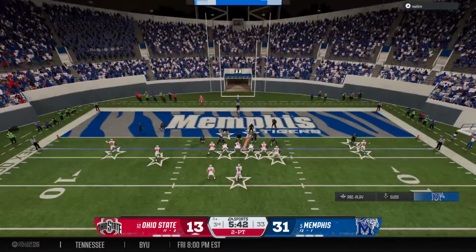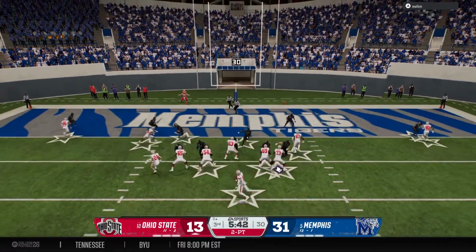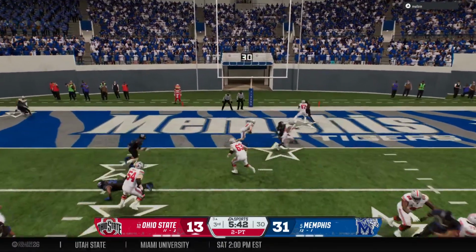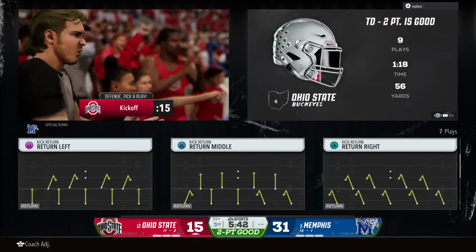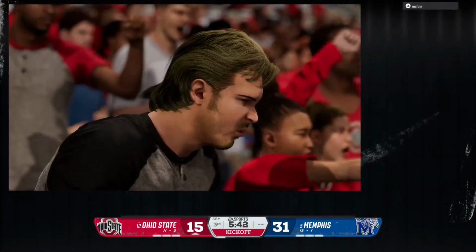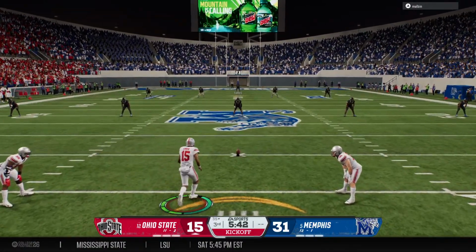And now the try for 2. Here's the snap, looking to throw. And he's got it. The 2-point conversion to make this a 16-point lead, back within 2 scores. Got momentum after scoring that touchdown. Now the kickoff team out there to kick it away.